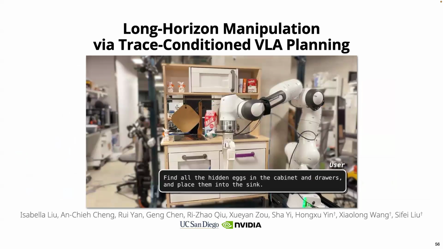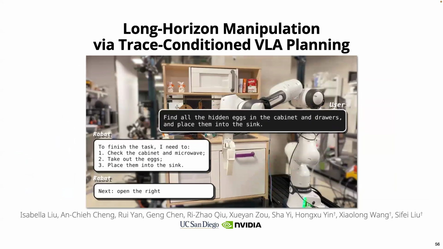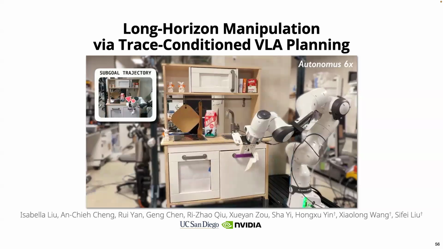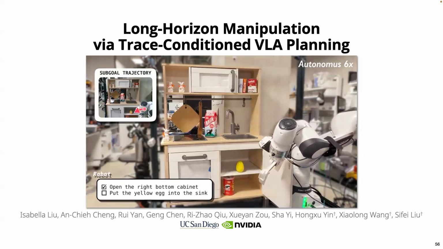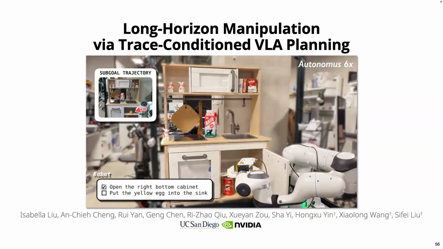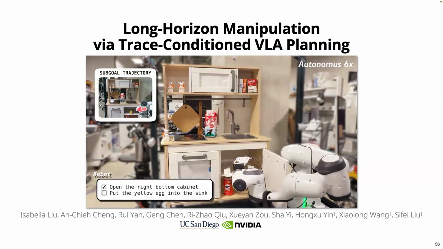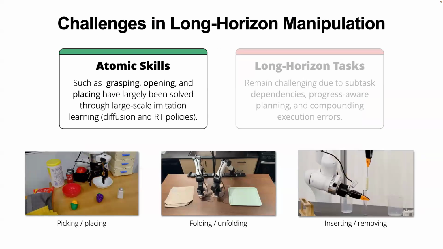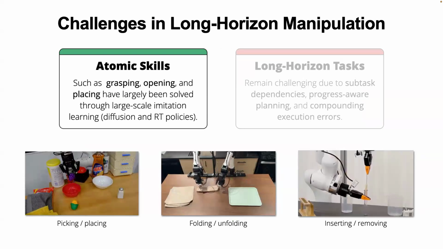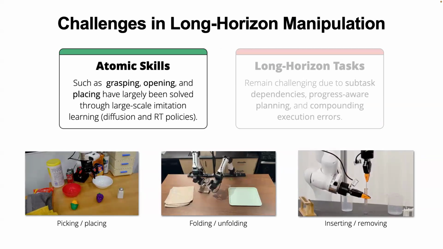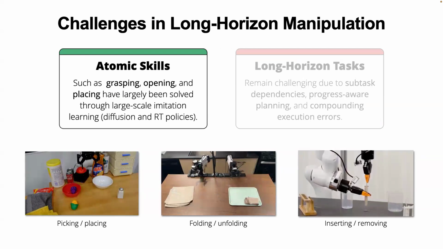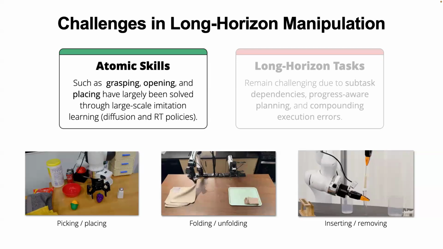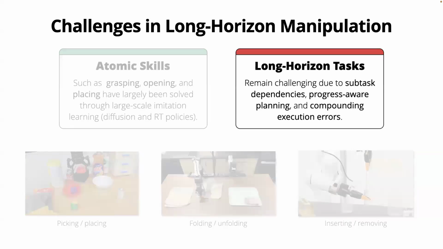Okay, so I've talked about some of our efforts on how to improve spatial understanding, and now I'll talk about how to mitigate the problem of plan blindness. This is the third project I'll introduce. It's called long horizon manipulation via trace-conditioned VLA planning. To understand the problem, let's look at two things. First, many robot manipulation policies already perform pretty well on atomic skills, like grasping, opening, and placing, using imitation learning, with either transformer architectures or diffusion policies. But there's still a big gap toward really long horizon tasks.